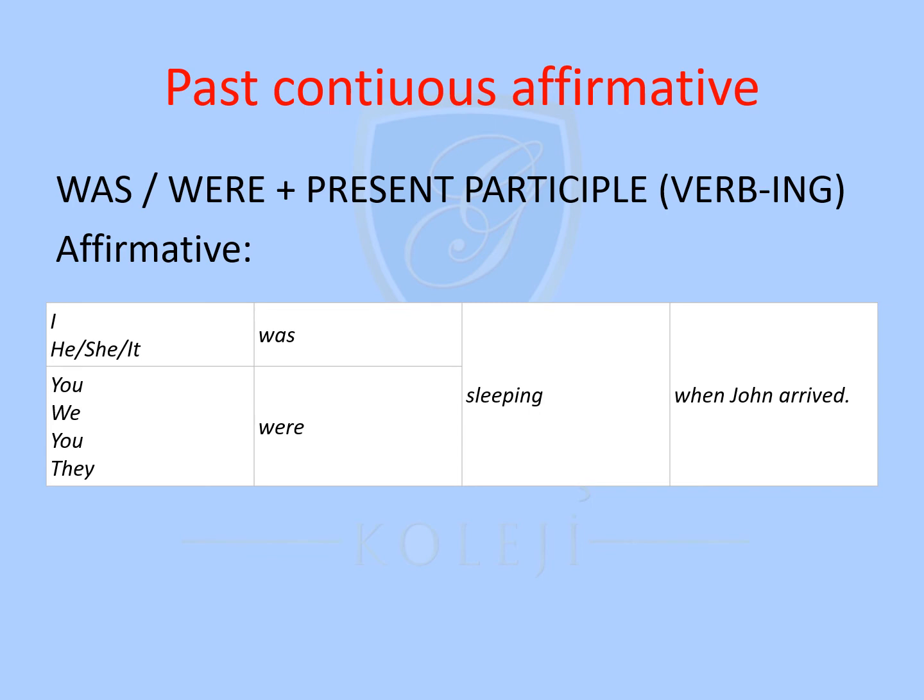Let's see the affirmative of the past continuous. It will be formed by using was or were plus the present participle in ing. I was sleeping when John arrived. She was sleeping when John arrived. We were sleeping when John arrived. They were sleeping when John arrived. So I, he, she, it will use was plus the verb in ing. You, we, they will use were plus the verb in ing.